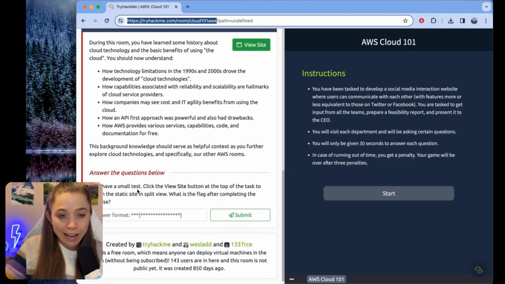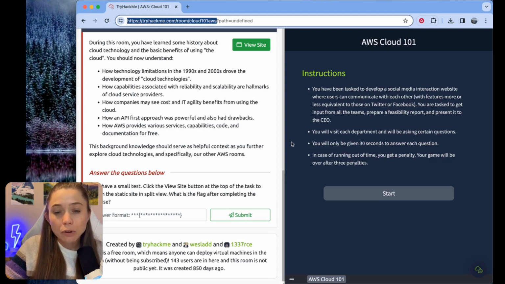Let's have a small test. Click the View Site button at the top of this task. I already clicked it, and that opened this, to launch the static site in split view. What is the flag after completing the exercise? Okay, awesome. Now we're getting into more of a traditional capture the flag type of exercise. Here are our instructions. You have been tasked to develop a social media interaction website where users can communicate with each other with features more or less like those on Twitter or Facebook.